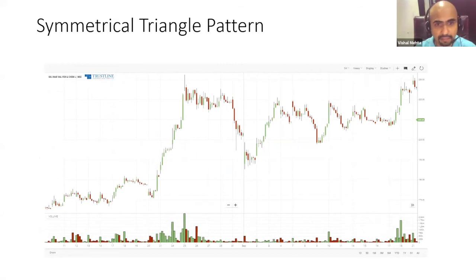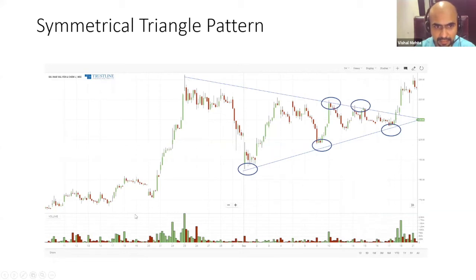Another example is GNFC, a classical long-term symmetrical triangle. 170 to 220. Then the market came down, bounced back, came down, bounced back, resistance, resistance, near the support area, breakout. What is happening to the volume on the breakout?